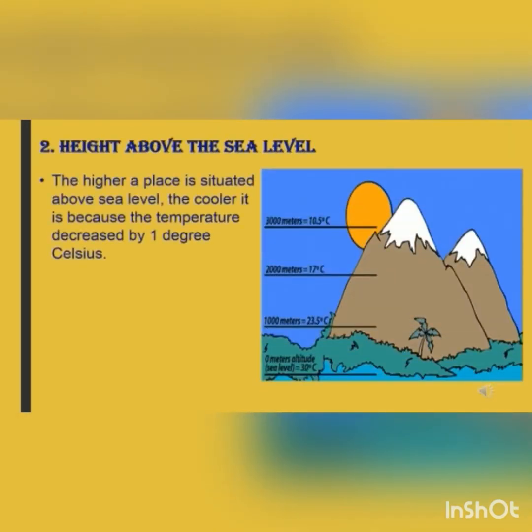Number 2 reason for different climate is height above sea level. The higher a place is situated above sea level, the cooler it is, because the average temperature drops about 1 degree Celsius for every 200 meters of altitude. Altitude is the height above sea level.